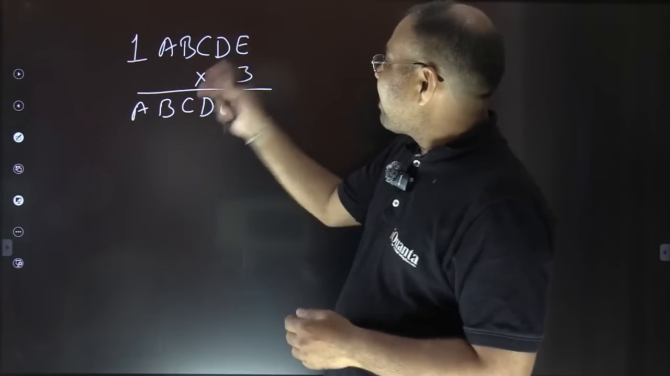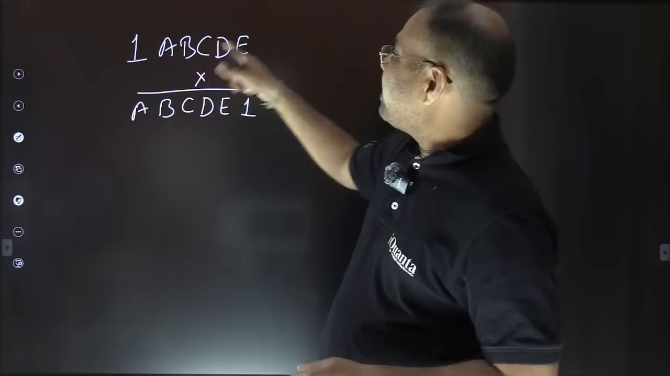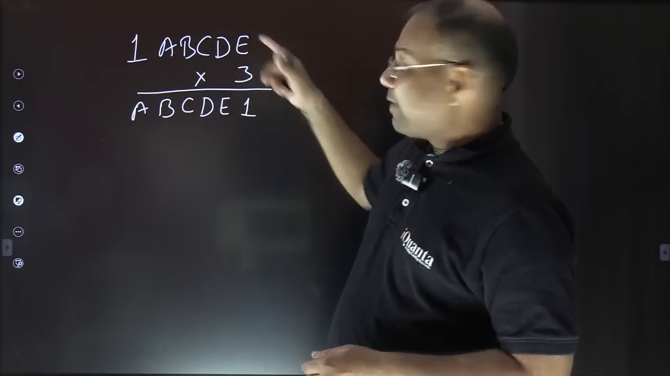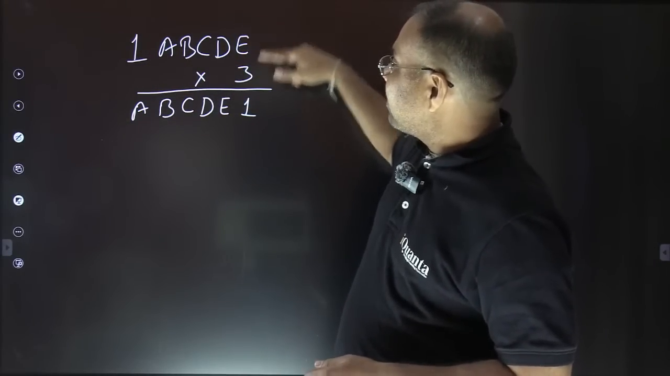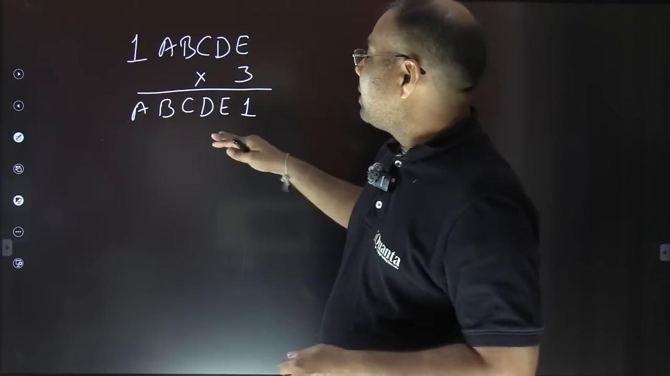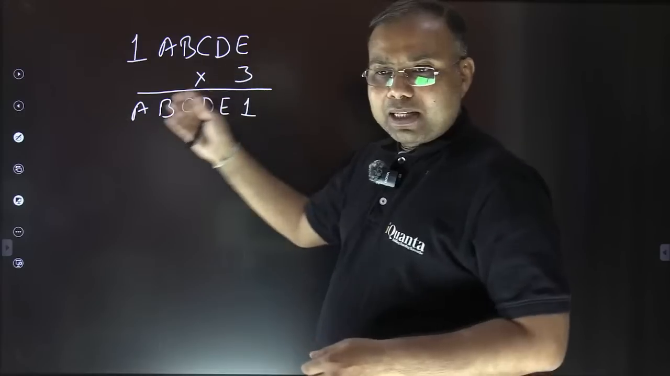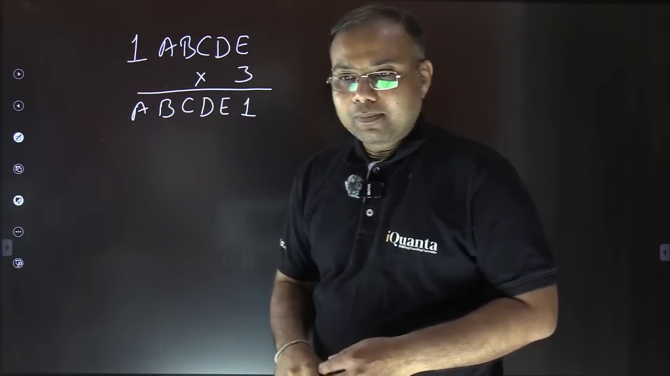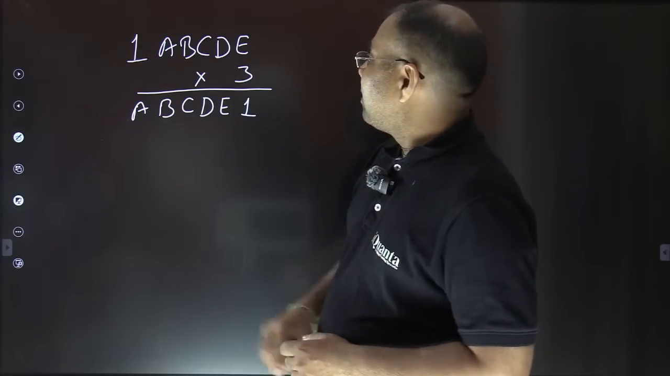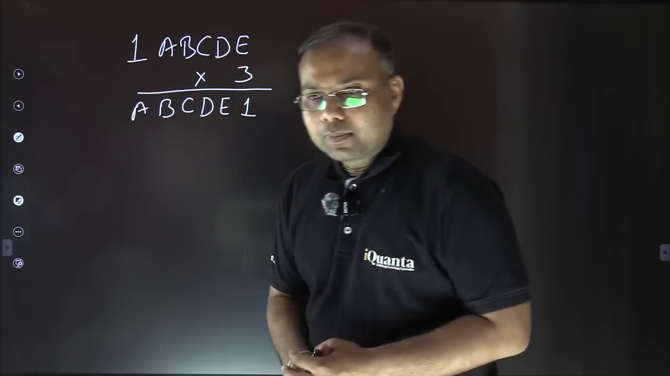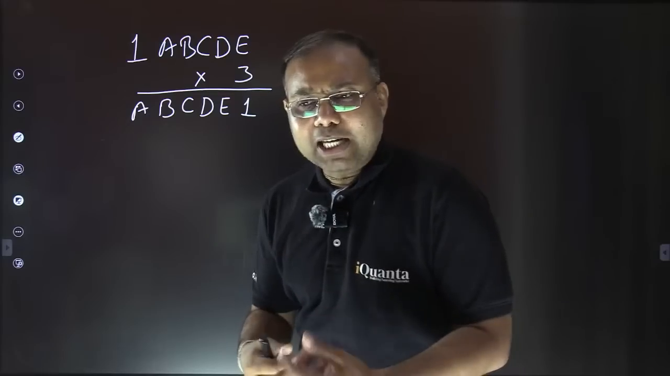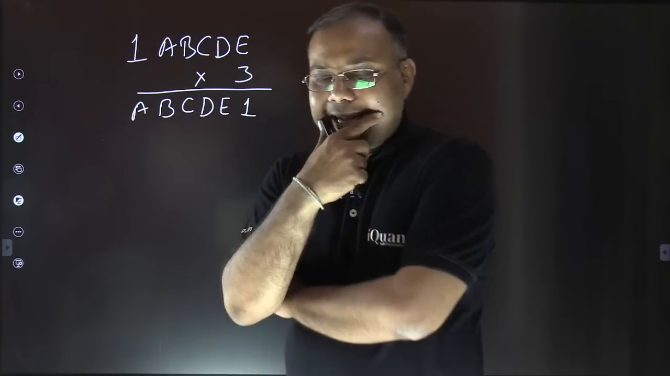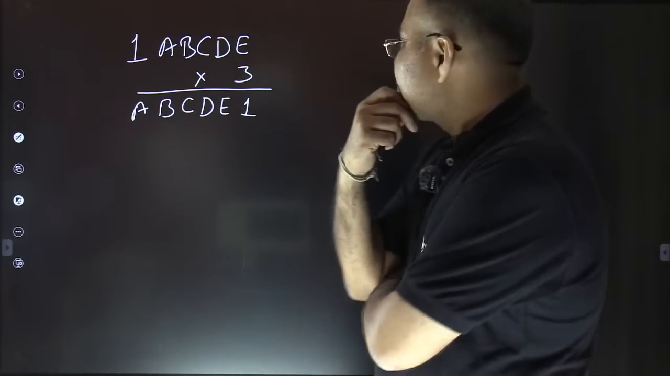We need to find this value. This is a 6-digit number, 1 A, B, C, D, E. So 1 is known to us. The remaining 5 digits are unknown, and that we need to figure out. And when it is multiplied with 3, the new number is the same digits A, B, C, D, E, and now this 1 is shifted to the rightmost place. So I need to identify this number. How to do this? Any starting point can any of you suggest?